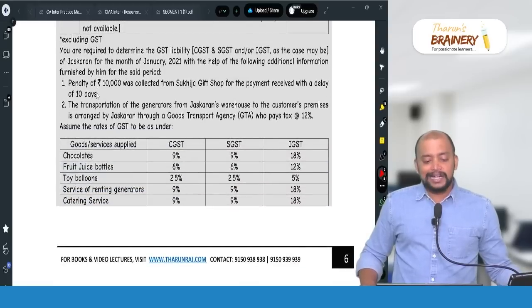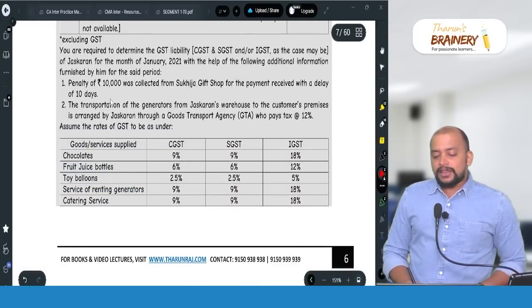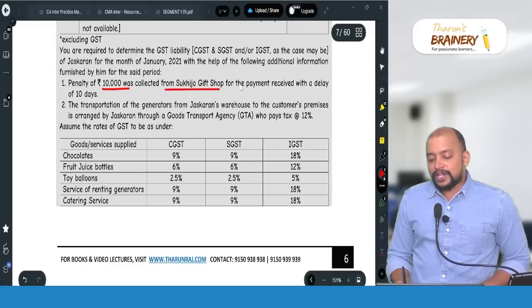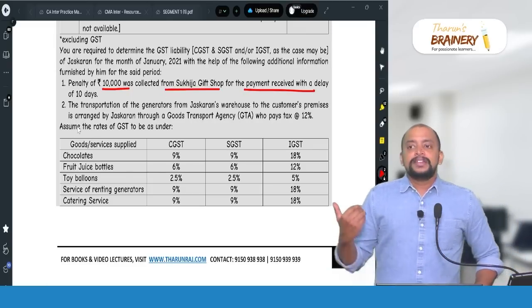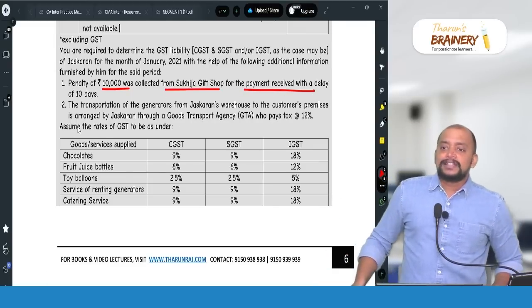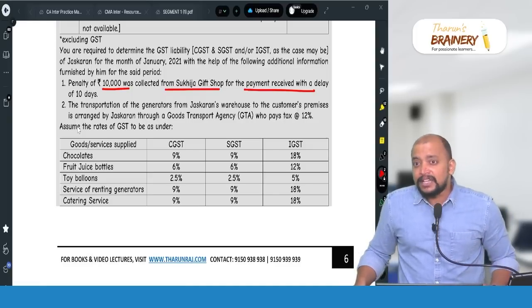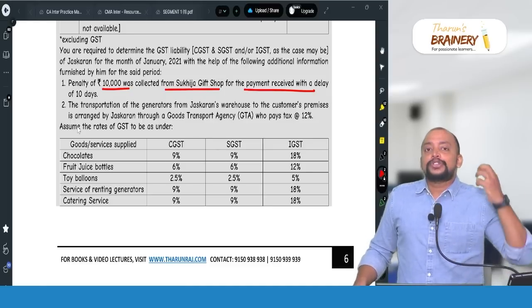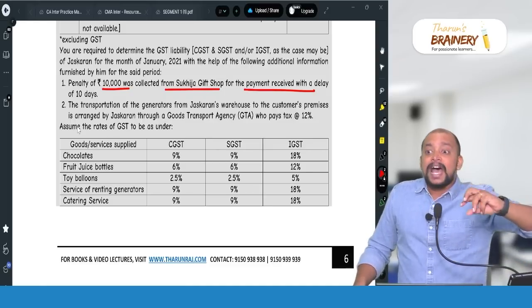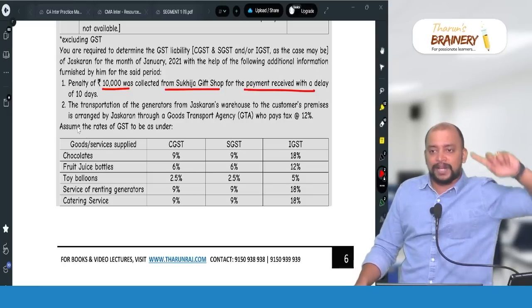But here there is one penalty. So penalty of 10,000 was collected from Shukija gift shop for the payment received with a delay of 10 days. So as per section 15 subsection 2 clause D, interest, late fee, penalty for delay in receipt of consideration should be included in the value and chargeable to GST at the rate applicable to the original supply.